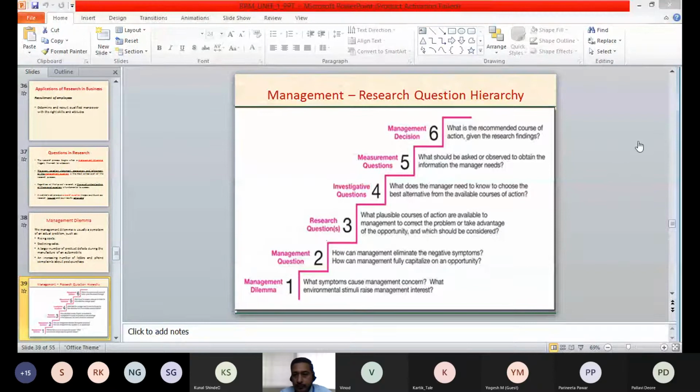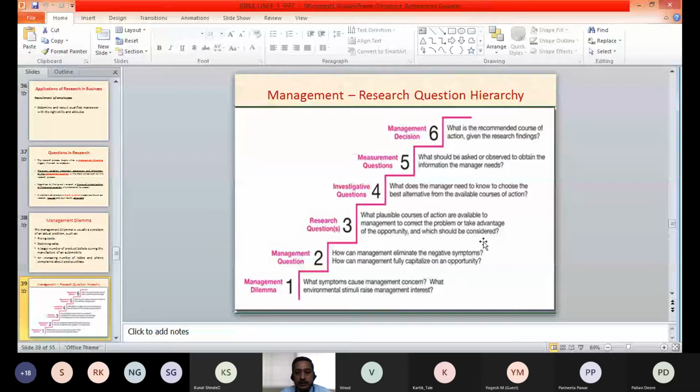Most probably all these management questions are related to what decision is to be taken on how we can eliminate the negative symptoms or capitalize on that opportunity. And the research questions will be directed towards what all plausible, that means practical, courses of action or alternatives are available to correct the problem or take advantage of the opportunity which can be considered.